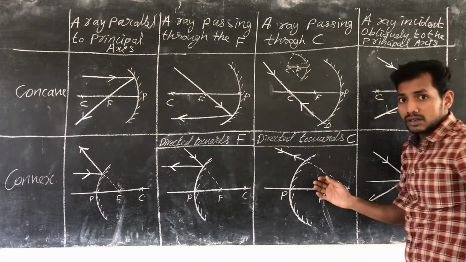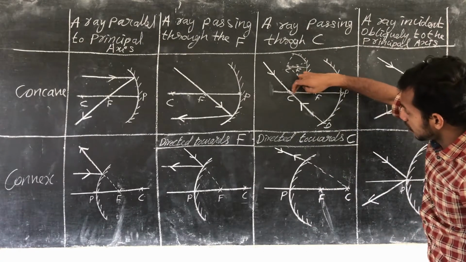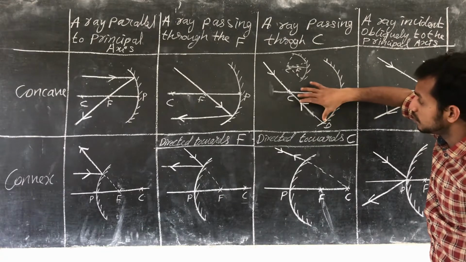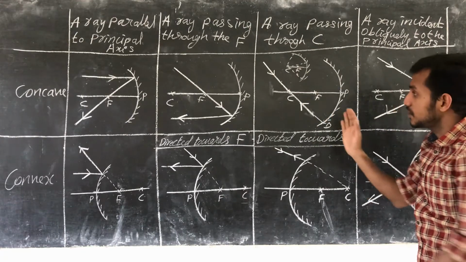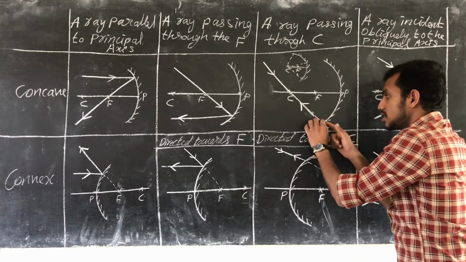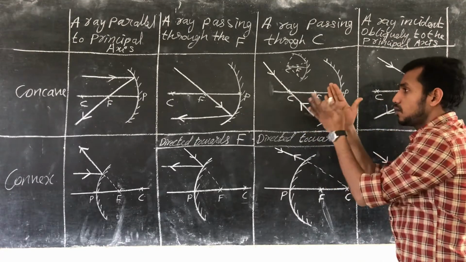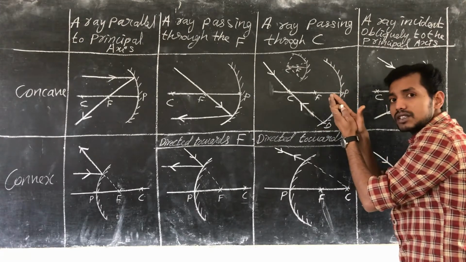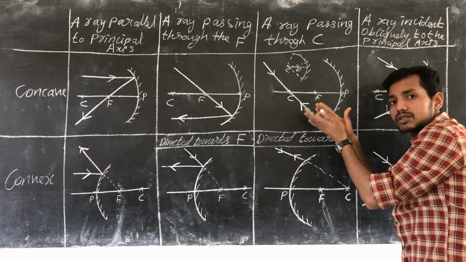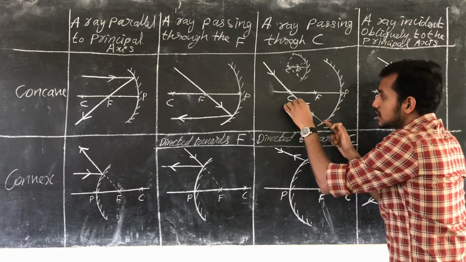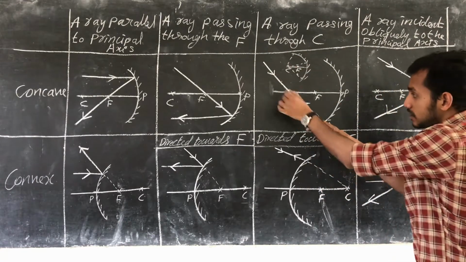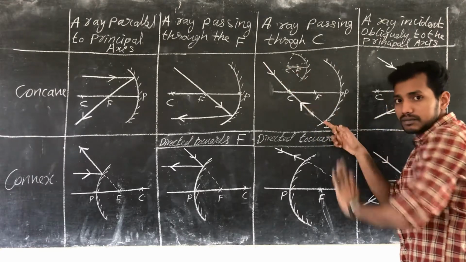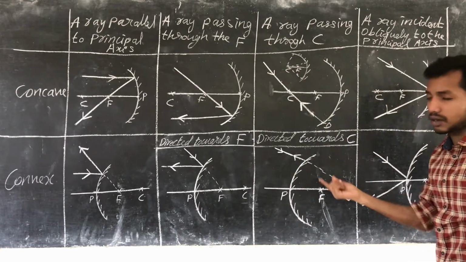So here the normal also lies along the same line in which the ray of light lies. That means what will be the angle of incidence? The angle of incidence will be 0, because this is the normal and this is the ray of light. If the angle of incidence is 0, then the angle of reflection also should be 0. That means after reflection, it should pass through the same line. Okay, clear. The same concept applies here also.